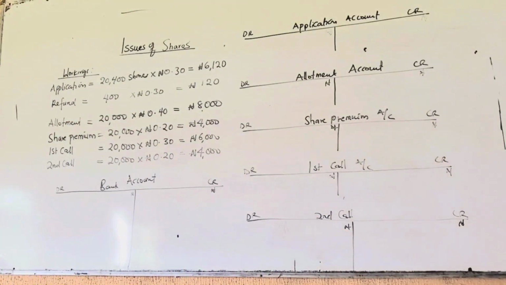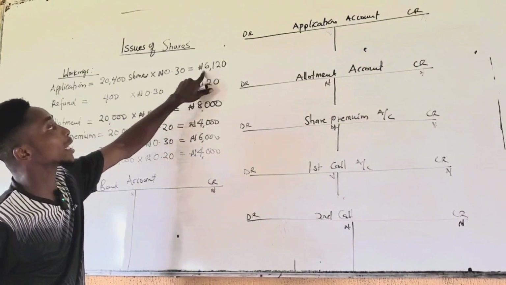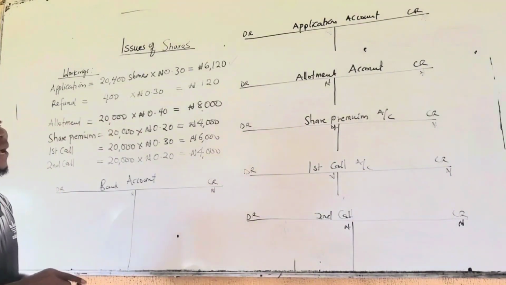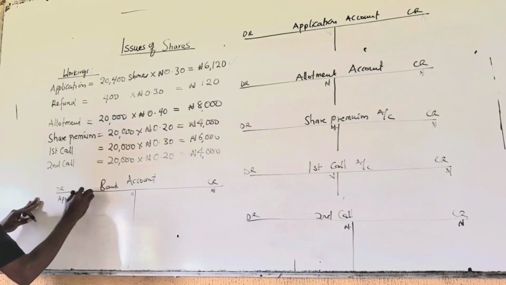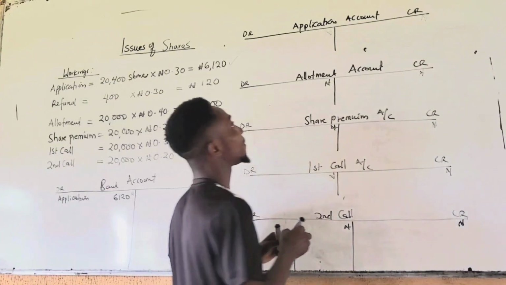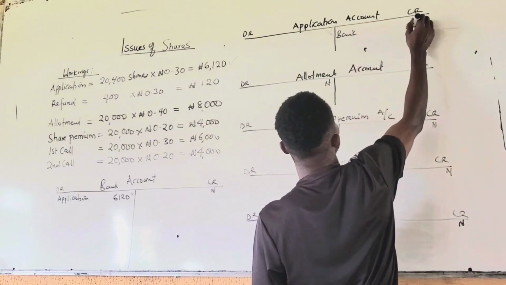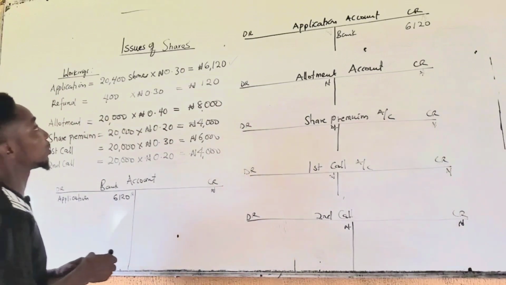Now let's post to the ledger. Application money received 6,120. You debit the bank account and credit application account. So debit bank with the particular application 6,120. Then you credit application account, particular will be bank 6,120.